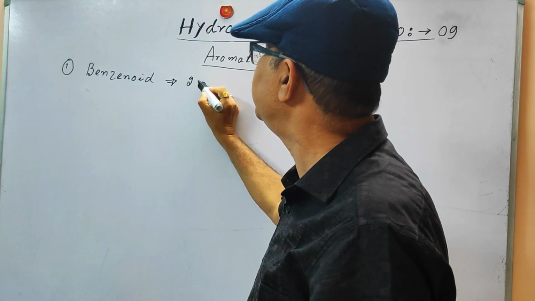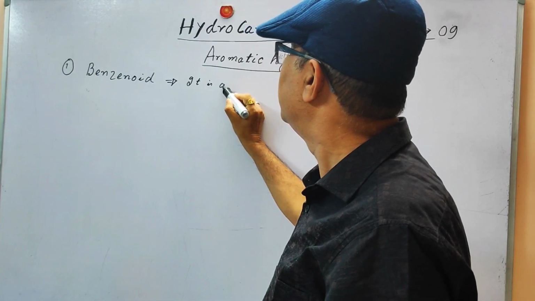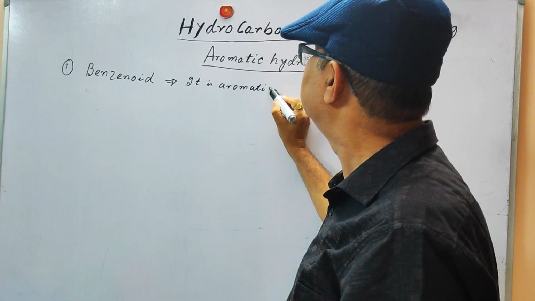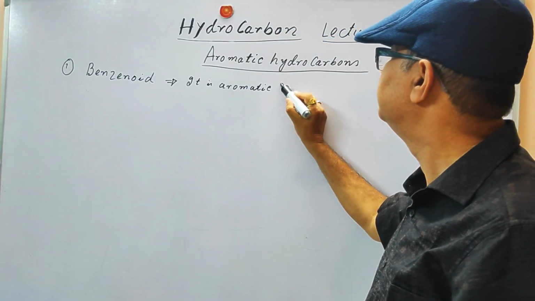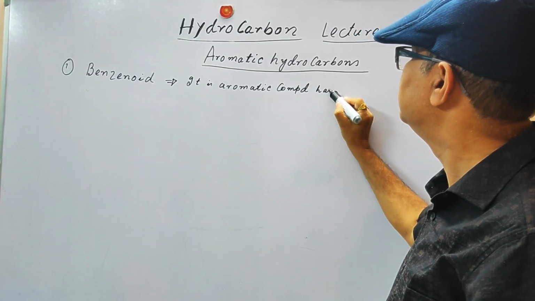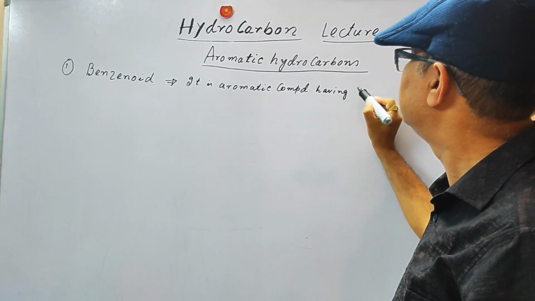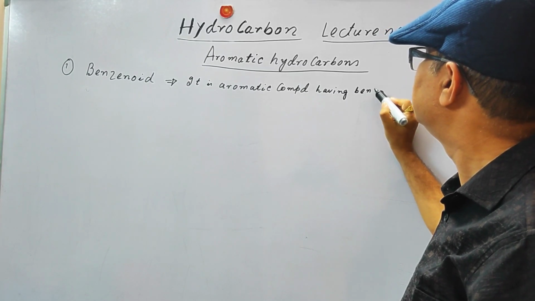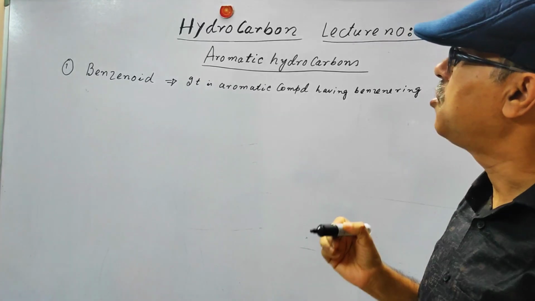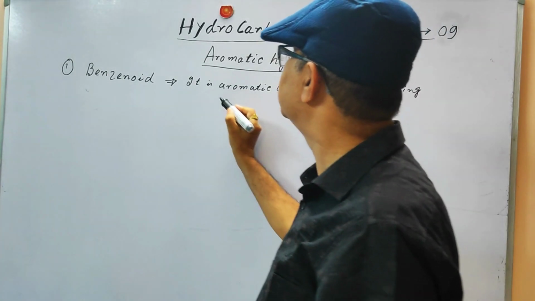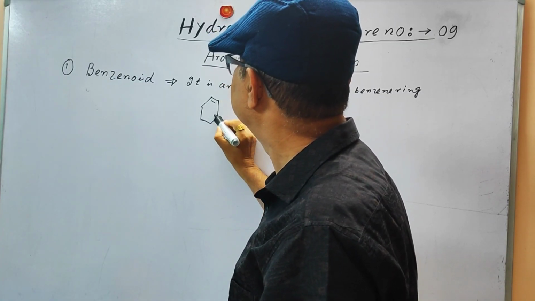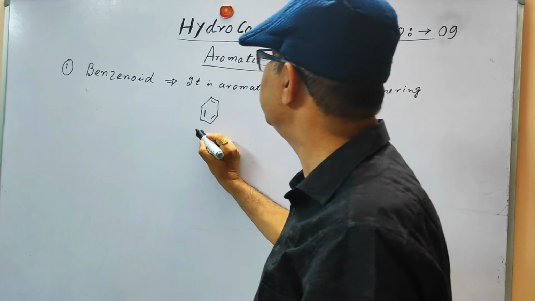So we can write it: an aromatic compound having a benzene ring. This is called benzenoid. The example of this is benzene itself, the parent aromatic hydrocarbon.